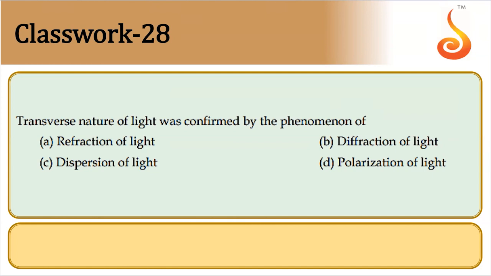Then diffraction, bending of light around obstacles, is also common for both. Dispersion of light, when it is passed through a medium, the different wavelengths travel with different speeds. That is also common for all waves. So the phenomenon which is exclusive to transverse waves is polarization. Only transverse waves undergo polarization.